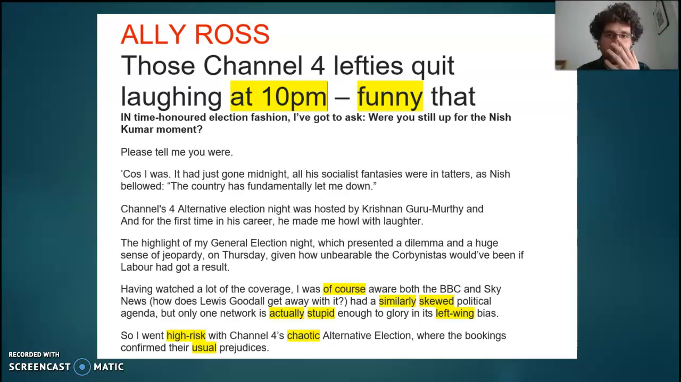It's so high risk that, in his view, what if the Conservatives hadn't won? And he talks about Channel 4's chaotic alternative election, with the bookings confirming their usual prejudices. Again, notice those two evaluative adjectives. It was chaotic because it's a mess, but then also their usual prejudices, again, left wing. So just like in the paragraph above, he puts two adjectives together, one making them sound stupid or not very good, the other making them sound left-wing or prejudiced. Again, he's putting those two things together, the implication being that intelligent people are more right-wing, like him, and as he implies, like the reader. Very effective here, the use of the adjectives and adverbs to do that.